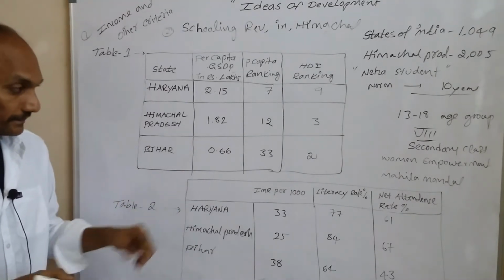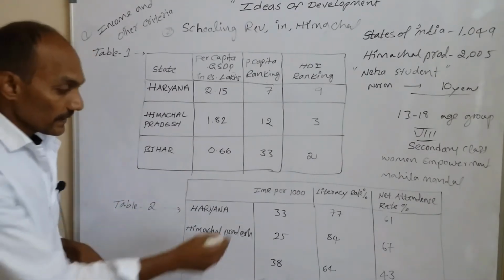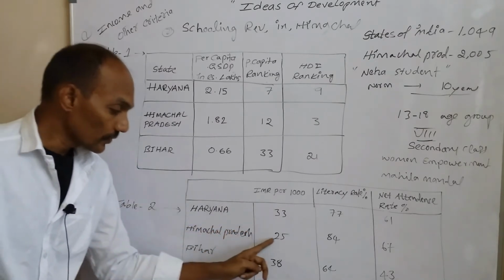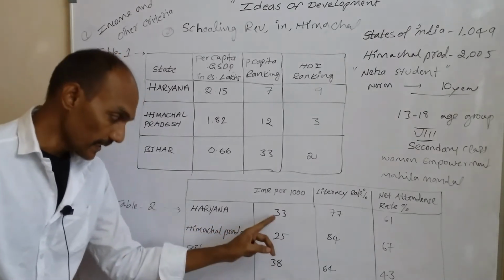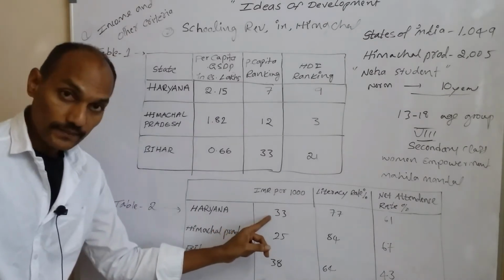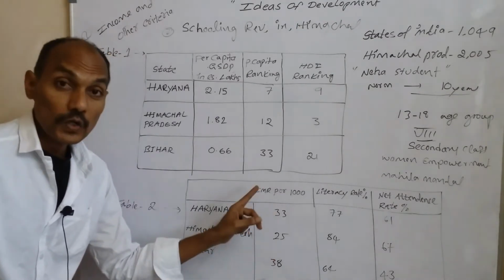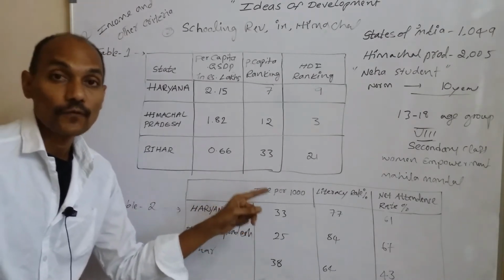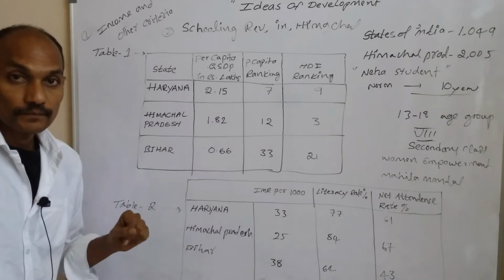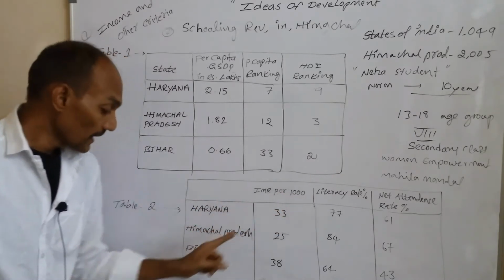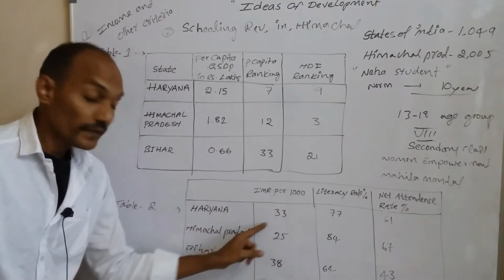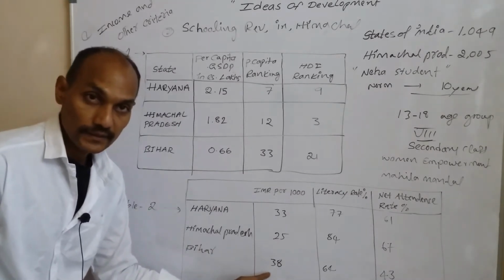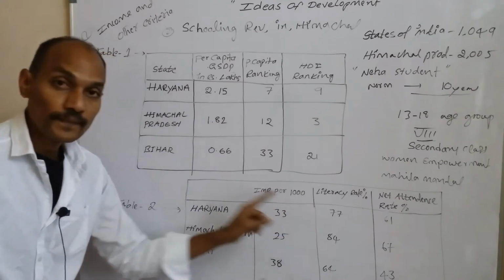Okay, so let's see. In mortality rate, Haryana is 33, Himachal Pradesh 25, Bihar 38. That means in Haryana 33 children are dying in 1 year, that means before completing the age of 1 year per 1,000. And in Himachal Pradesh 25 children are dying every year. Bihar is 38. So what did you understand?